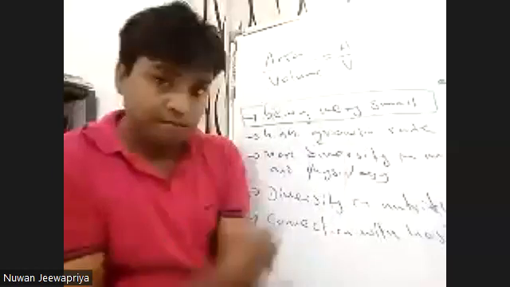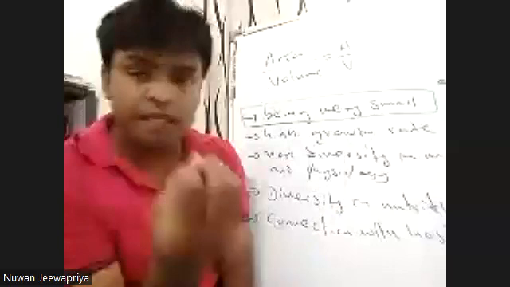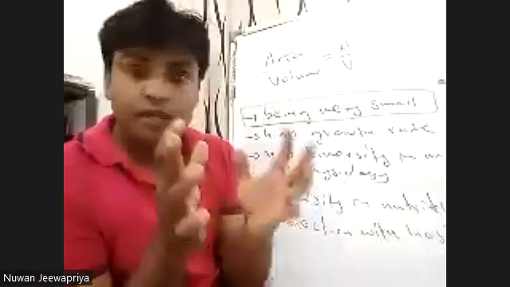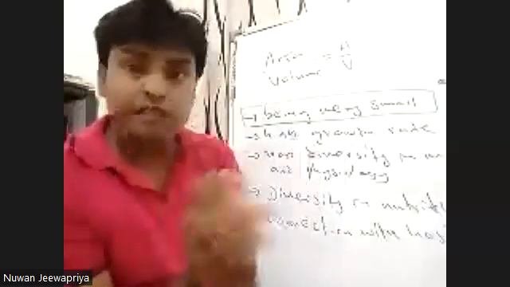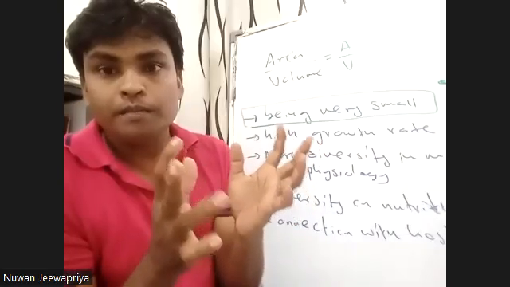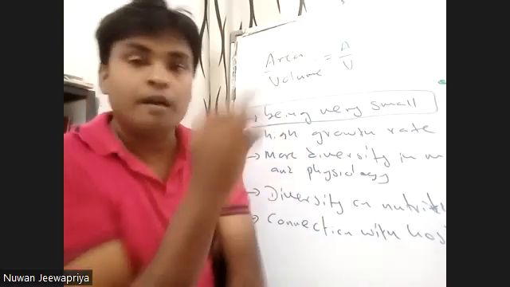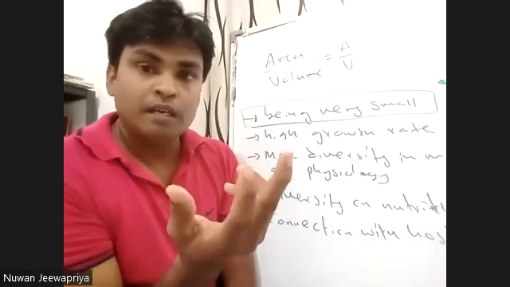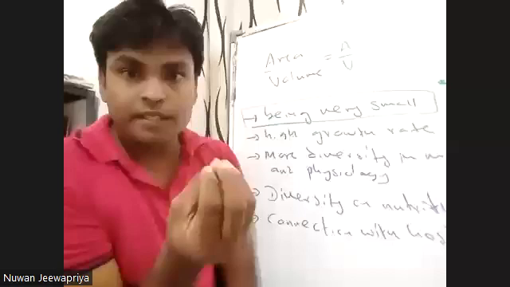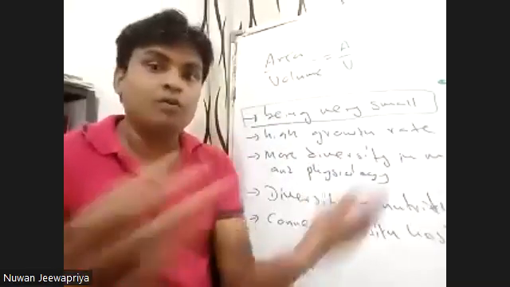Generation time. So microorganisms have a very short generation time, right? You need to know that generation time means the time taken to double the population. These microorganisms are very important because the time taken to double the population is very low, so their growth rate is very high.